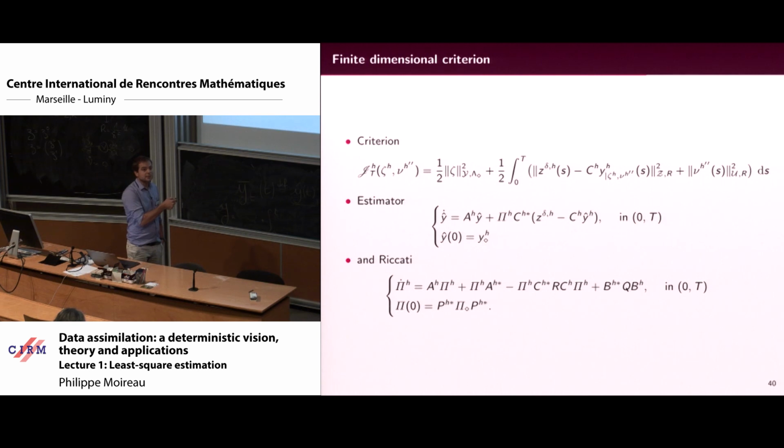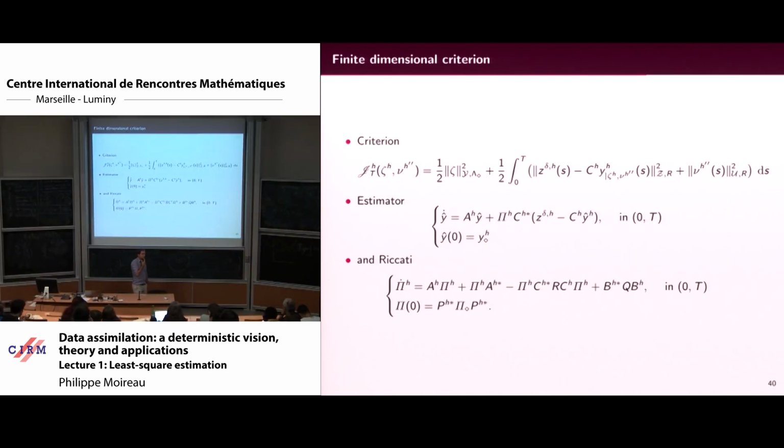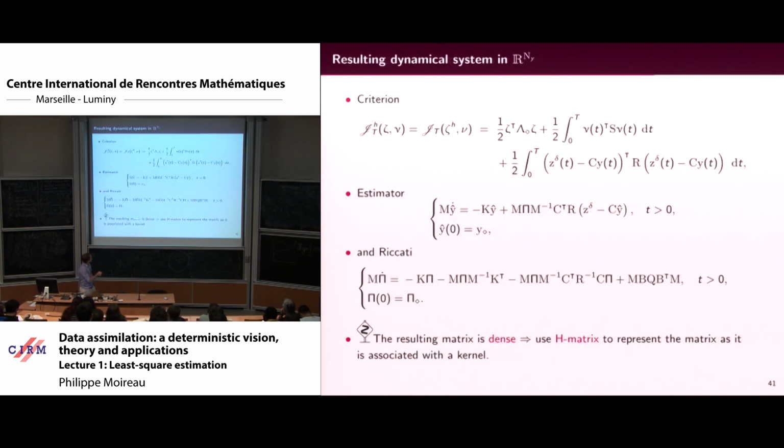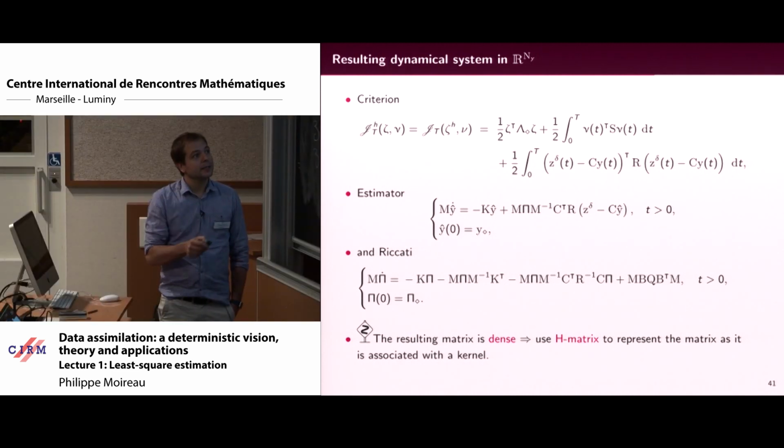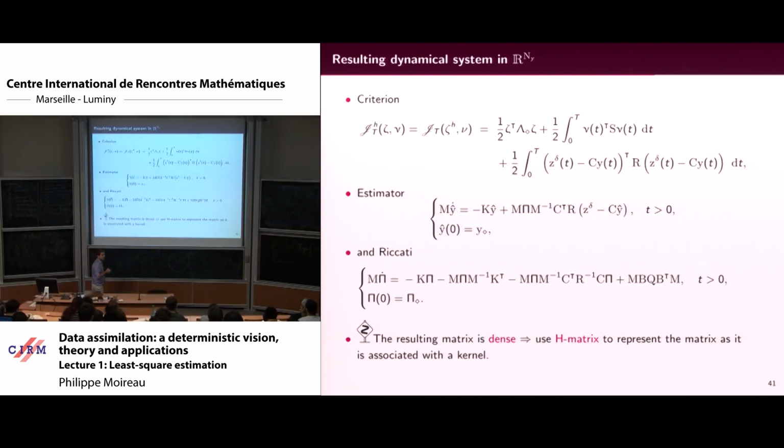And finally, you prove that these converge when h tends to 0 to the good solution. Okay, so you can do the numerical analysis of that. Since we are at the discretized level, and I already showed you the answer, we can understand this final equation that you will get on M. So I discretize just with respect to space. I will show you afterwards what happens when you discretize with respect to time. But if you look at that, what you understand is actually in pi, the resulting matrix is dense.